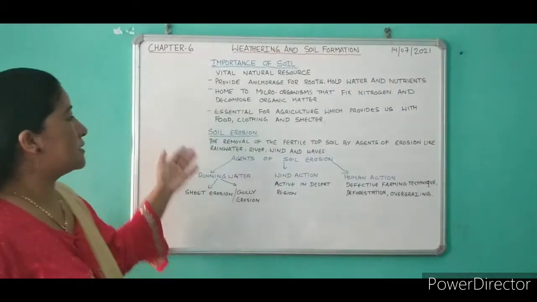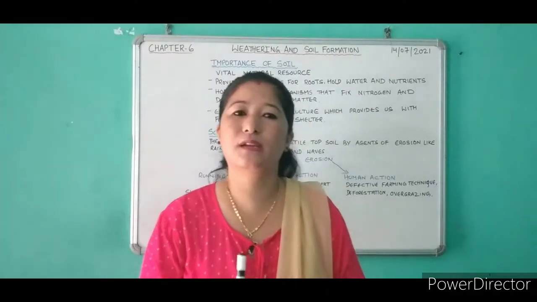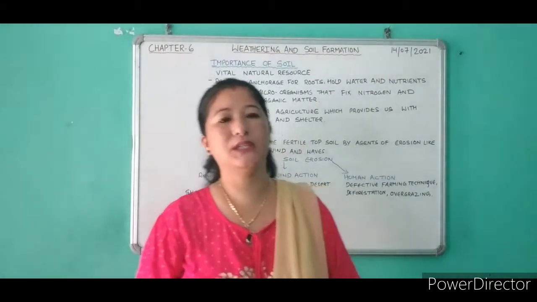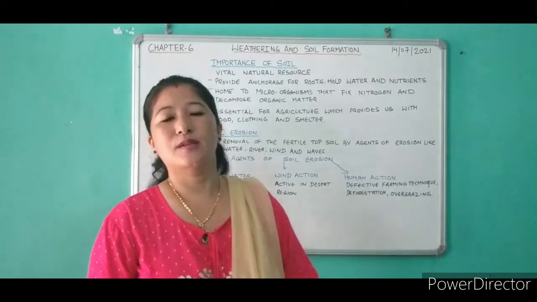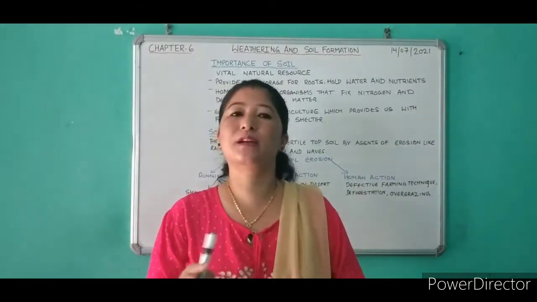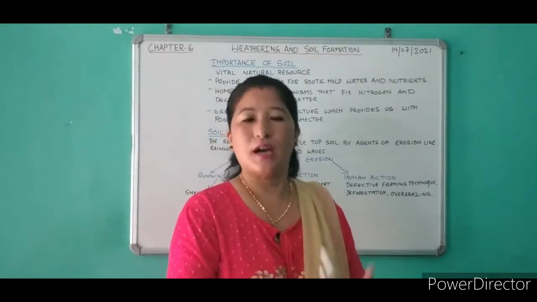So the next topic is soil erosion. Soil erosion means the wearing away of the topmost layer of the soil due to agents like running water, wind, sea waves and so on. So it's the displacement of the topmost layer of the soil, which is transported from one place to another.